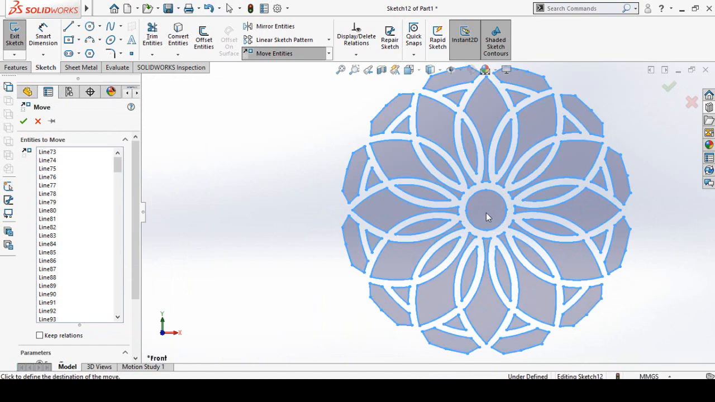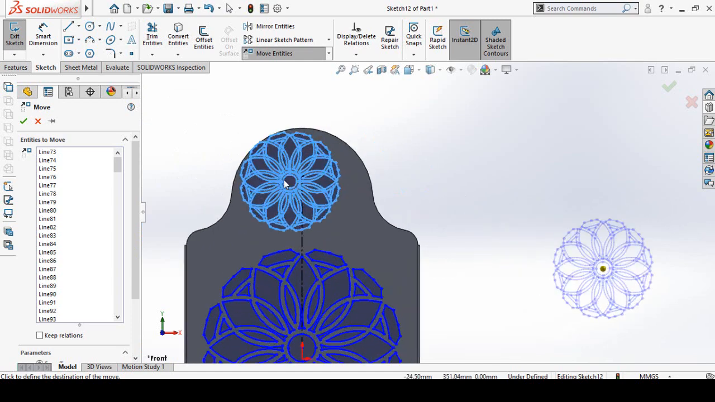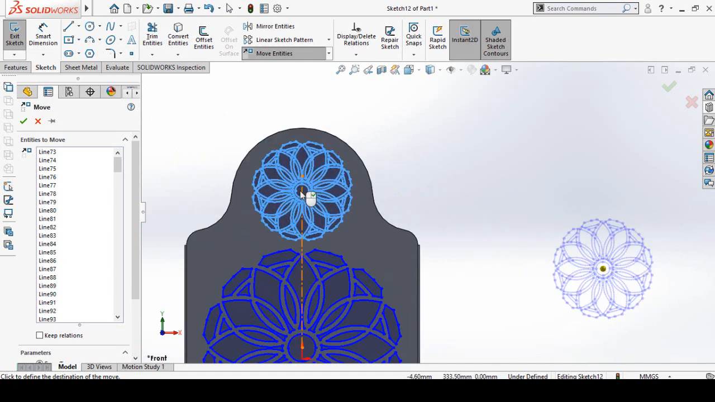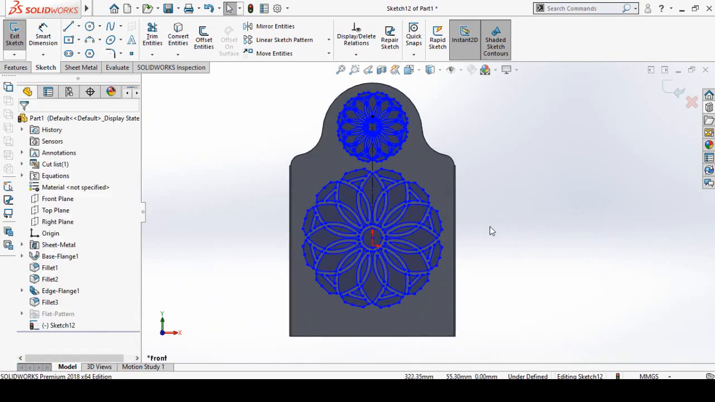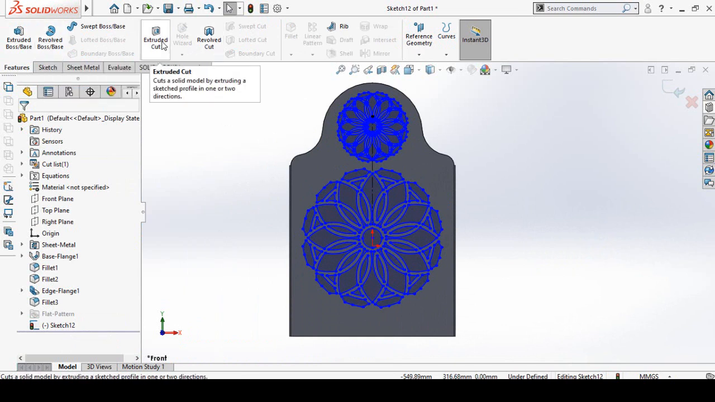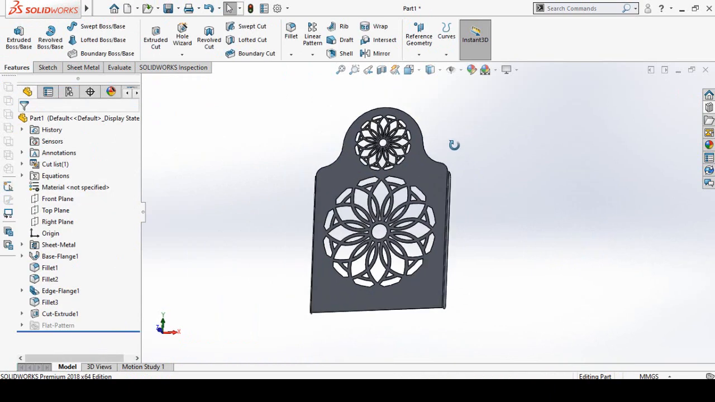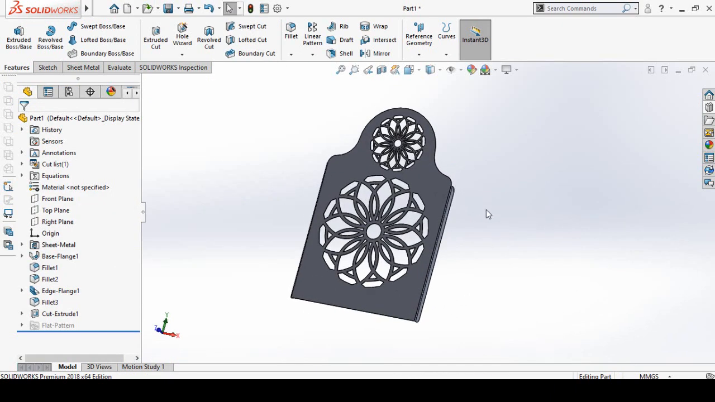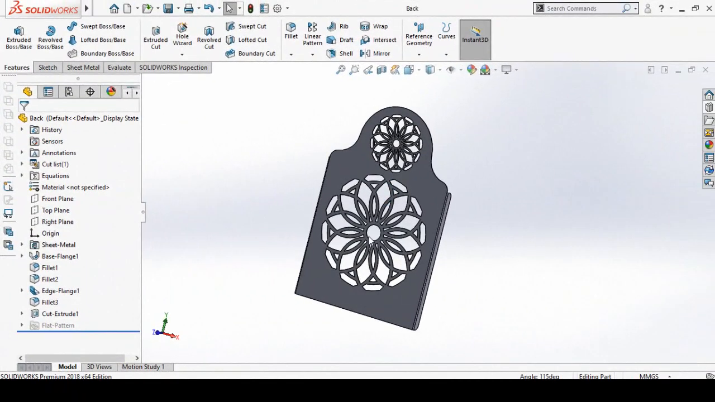Click this point and then drag it like this. Now go to features tab, and from here select extruded cut command and then press OK button. So this is the back side of the chair. Save this part. So after saving this part, I'm going to make the armrest.